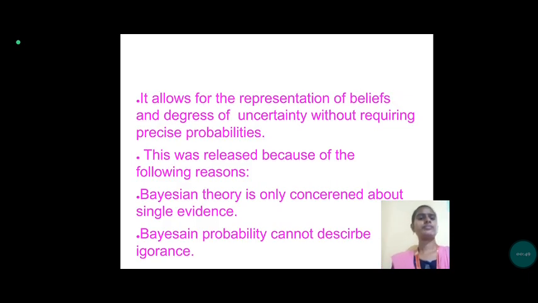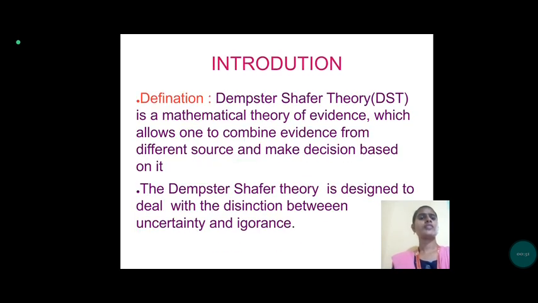Then next, introduction. Introduction means definition. Dempster-Shafer theory is the mathematical theory of evidence, which allows one to combine evidence from different sources and make decisions based on it. It is designed to deal with the distinction between uncertainty and ignorance.